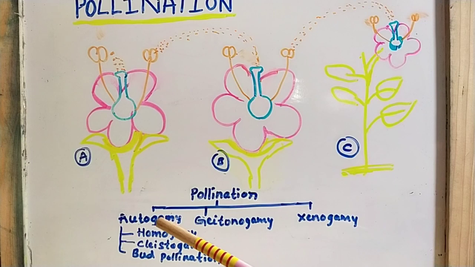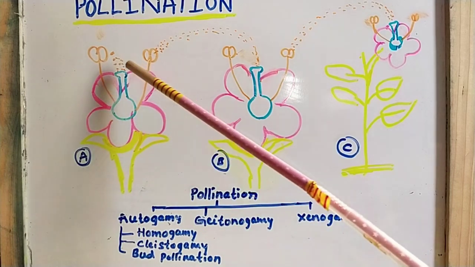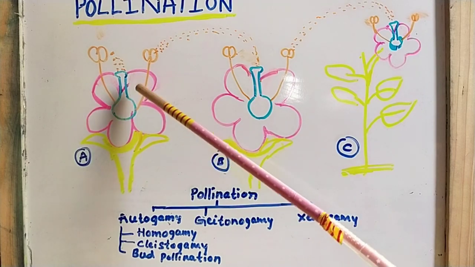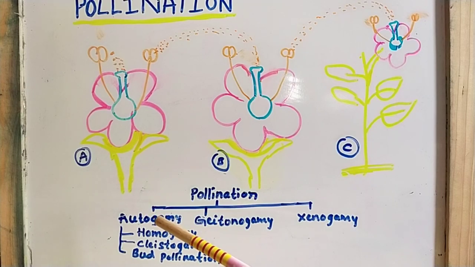It is the transfer of pollen grains from the anther to the stigma of the same flower. There is no involvement of another flower; only one flower is involved. So it is known as what? Autogamy. Understood?